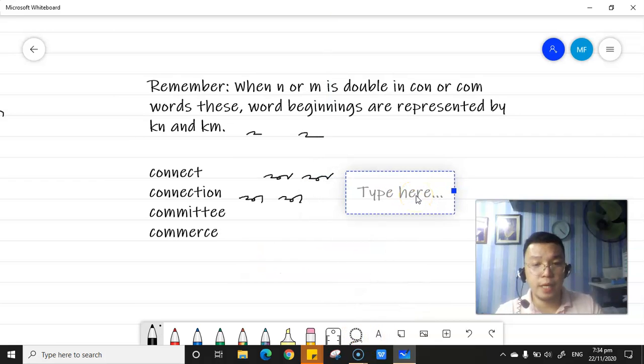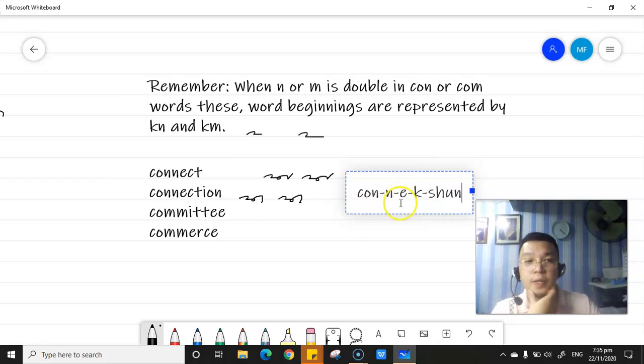We have the word beginning con, con, N, E, K, then shun. That is the connection. So that is how you spell it.